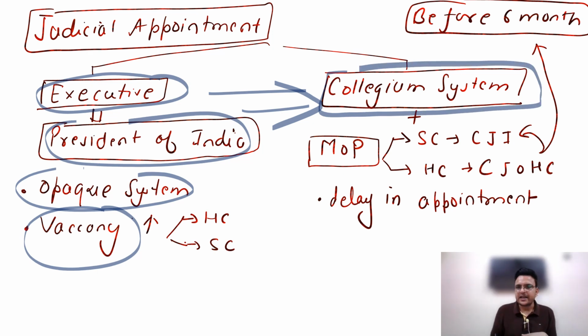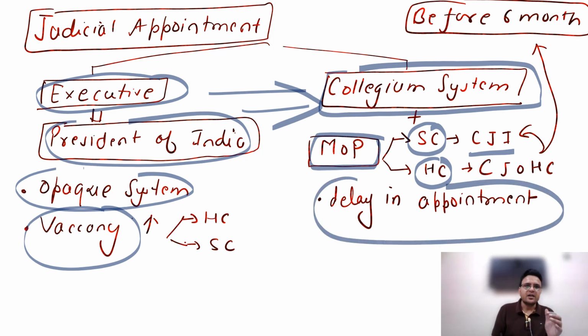Then we have the memorandum of procedure. Under it, Supreme Court judges are appointed on the recommendation of names by the Chief Justice of India. For High Court judges, whenever there is a vacancy, the High Court will give the name to the CJI or to the collegium, but there is delay in the appointment.